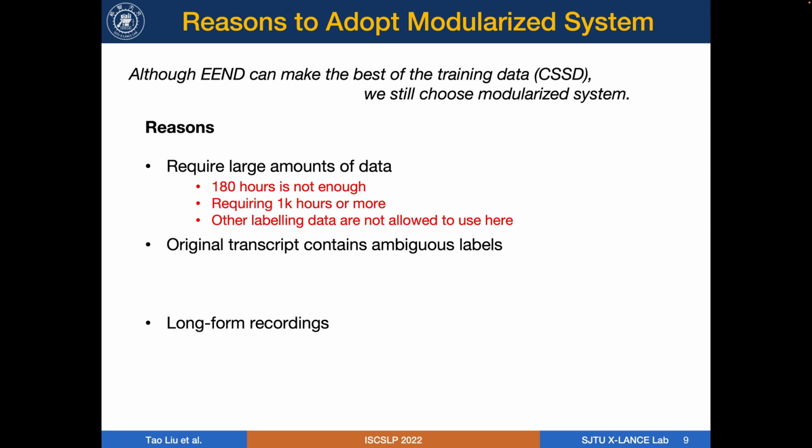CSSD. Second, the original transcript contains ambiguous labels like unintelligible words or dialects. This part includes 4 hours, which may affect the training process of EEND. Last, most CSSD recordings are around 30 minutes long, and EEND cannot handle such long recordings, and we still need to find stitching or clustering methods on EEND results.